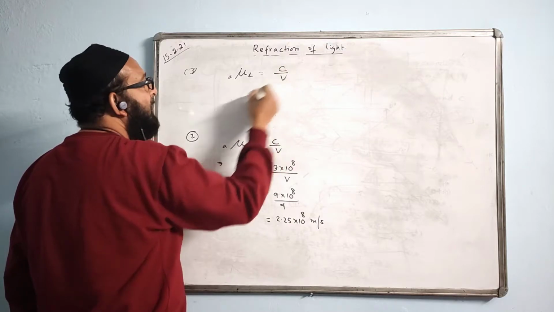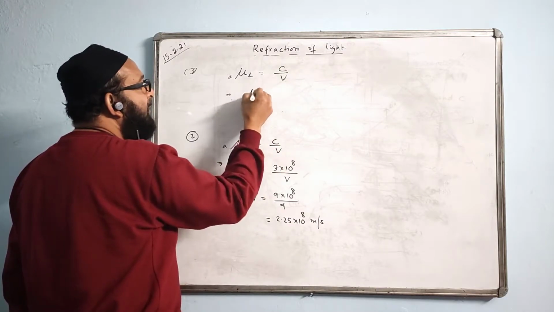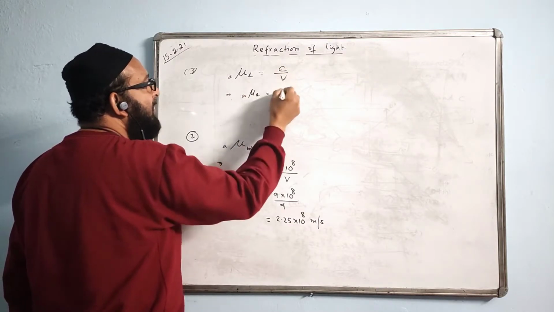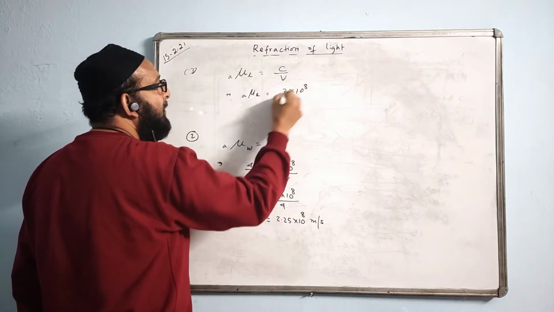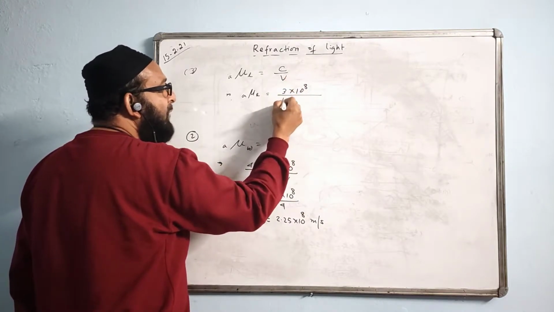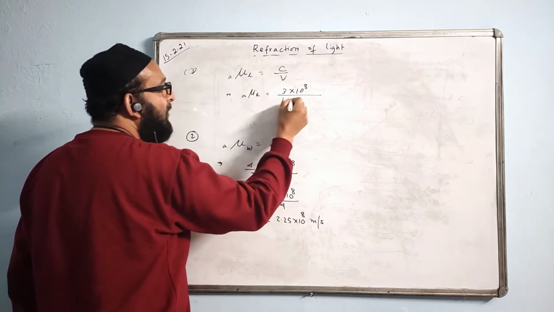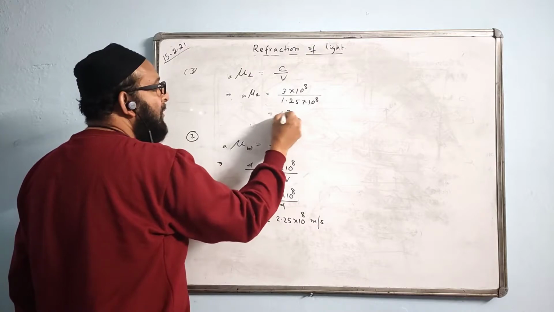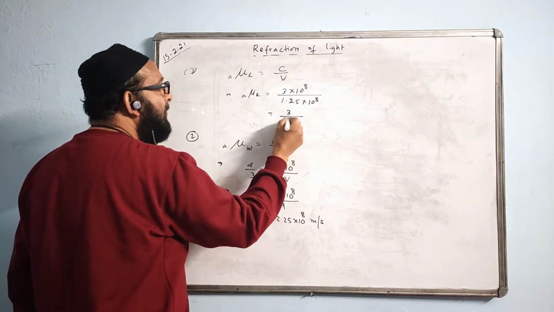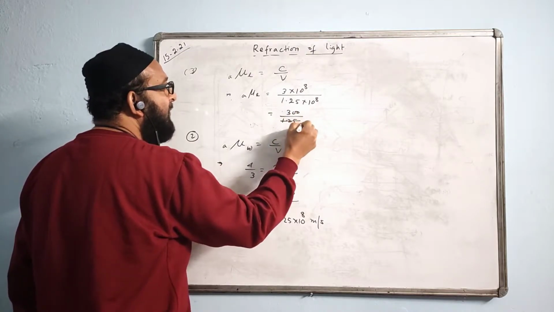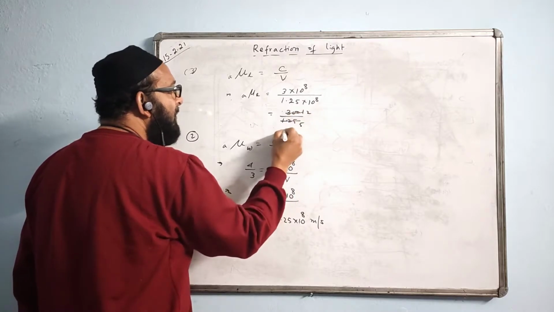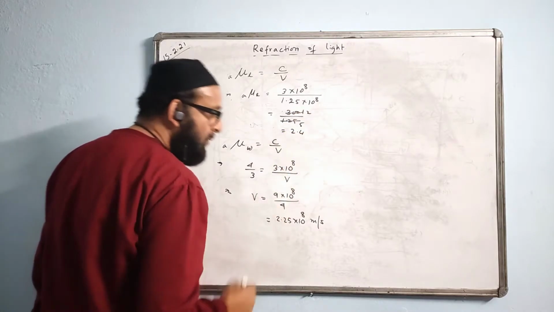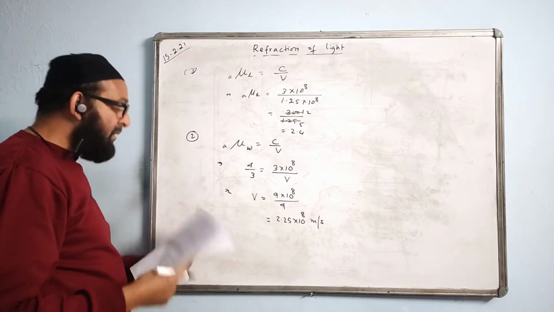The formula is C by V, with respect to air. C value is given 3 into 10 to the power of 8. The speed of light in the liquid is given 1.25 into 10 to the power of 8. These two cancel. You get 3 by 1.25. Remove the decimal, put two zeros: 300 by 125. 5 times 25, 12. 12 by 5 divided, the answer is 2.4. Refractive index has no unit. The answer is 2.4.